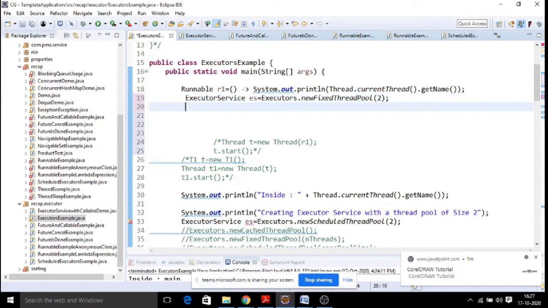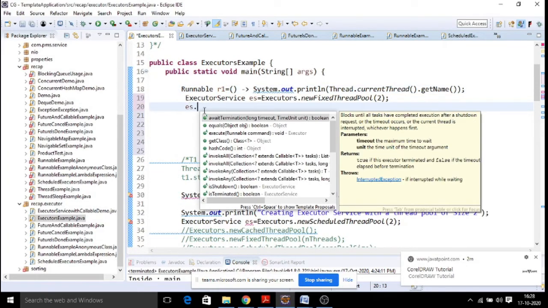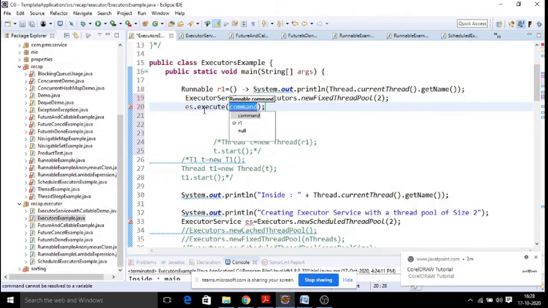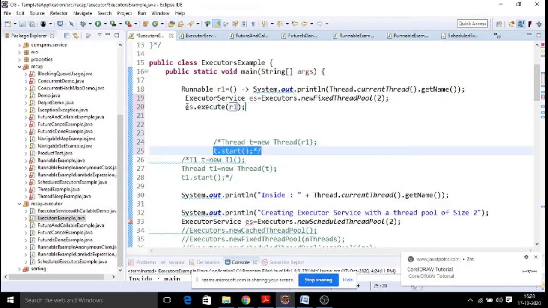Then how do you go and execute this task? This is a task you need to run. Task means your thread. How do you run it? es.execute, and you give your r1. That's all. Just like start in your normal threading program, now this is es.execute. The executor service is going to run all the tasks which have been assigned. So whenever you run it, it is going to start running your thread and execute it.